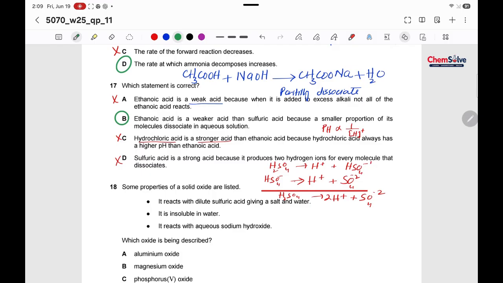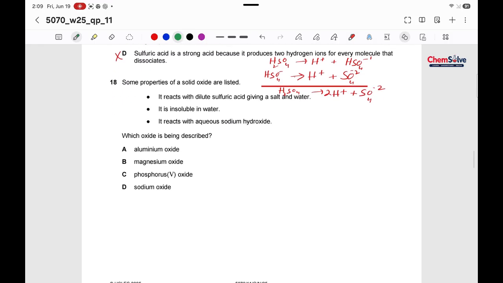Okay, now question number 18. Some properties of the solid oxide are listed. It reacts with dilute sulfuric acid and gives salt and water. If something is reacting with sulfuric acid, that's an acid, and producing salt and water, so it must be a base. It is insoluble in water, and it reacts with sodium hydroxide as well. If something is reacting with an acid as well as with a base, it must be amphoteric,